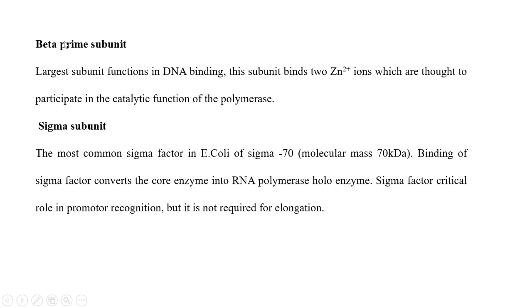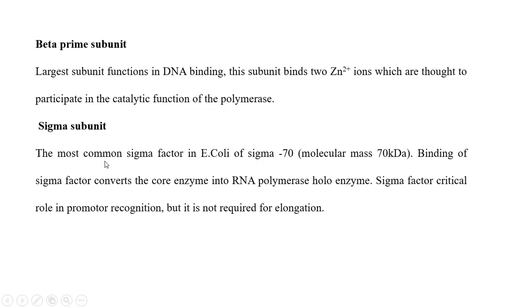The beta dash, that means beta prime subunit, is the largest subunit and functions in DNA binding. The RNA polymerase binding onto DNA is helped by the beta dash, beta prime subunit with the help of zinc, which is thought to participate in the catalytic function of RNA polymerase.